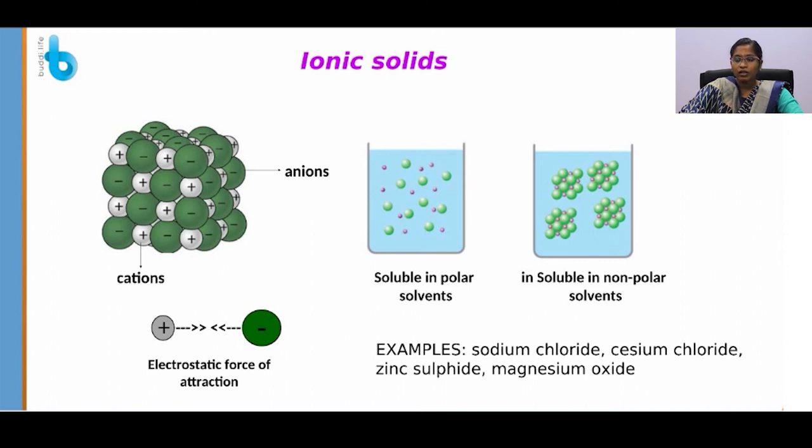These ionic solids are insulators at room temperature, whereas they are conductors in aqueous solution. This is because conductance is mainly due to the movement of ions. At room temperature, these ions are not able to move. They have a fixed position, whereas in aqueous solution, these ions are able to move, so when we apply a potential, these ions behave as charge carriers and conduct electricity. Examples of ionic solids are sodium chloride, cesium chloride, zinc sulfide and magnesium oxide.